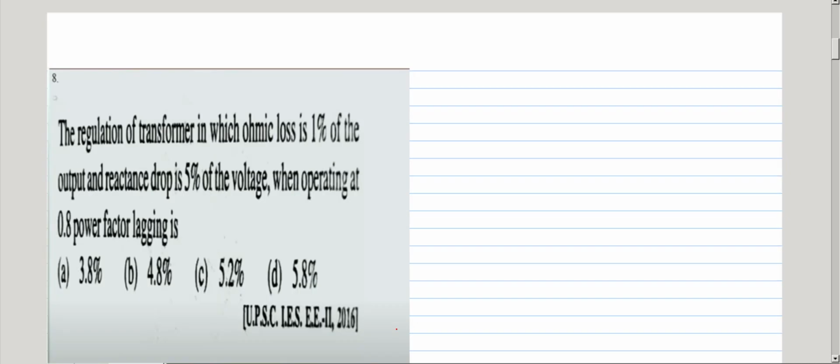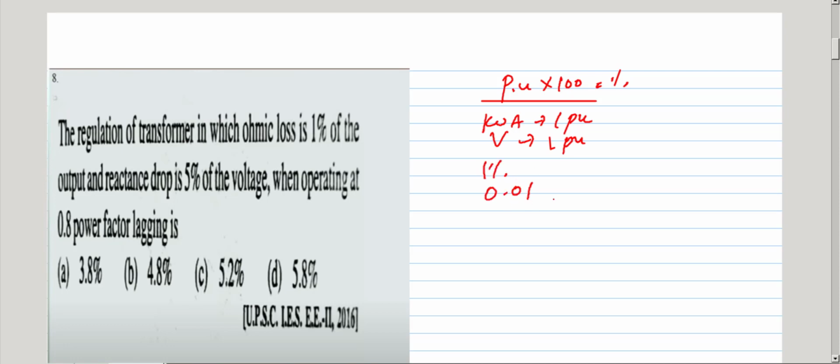Next question. The regulation of the transformer in which ohmic loss is 1% of the output and reactance drop is 5%. So percent means per unit into 100 only, then per unit into 100 equal to percentage. So simply it is given indirectly in percentage value. So if I take kVA as 1 per unit and voltage also 1 per unit, then ohmic loss is 1% of output, that equals 0.01 per unit, into power factor 0.8, plus reactance drop 5% means 0.05 into 0.6.